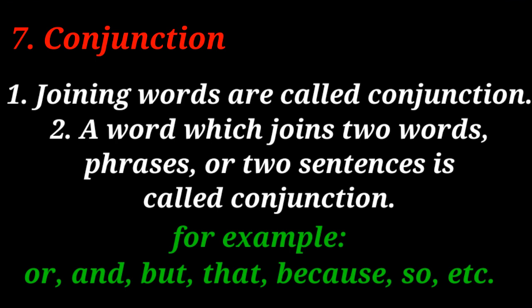The seventh one is conjunction. What is conjunction? Number first. Joining words are called conjunction. Number second. A word which joins two words, phrases, or two sentences is called conjunction. For example, or, and, but, that, because, so, etc.